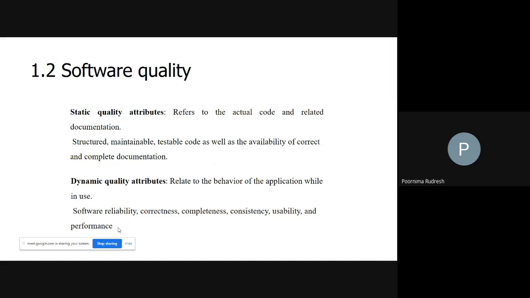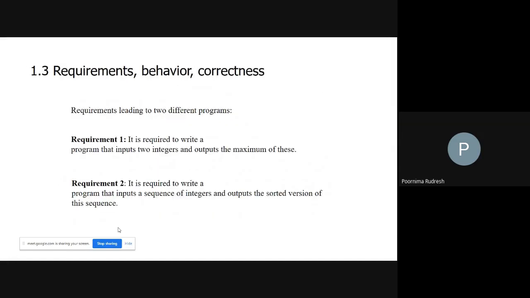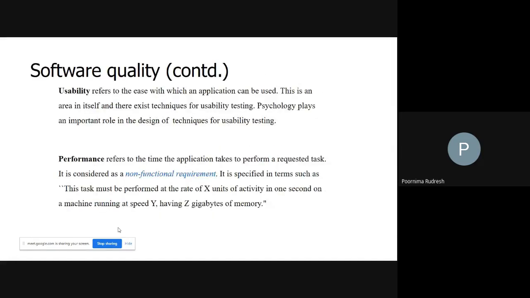Understood? Any doubt in the software quality? Yes, Suraj? Sharanya? Any doubt? No, ma'am. Okay, shall I continue? Yes, ma'am.